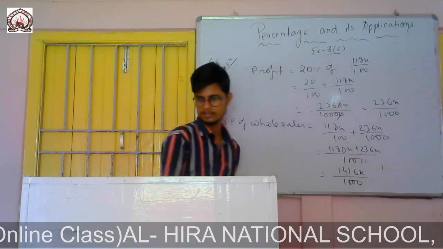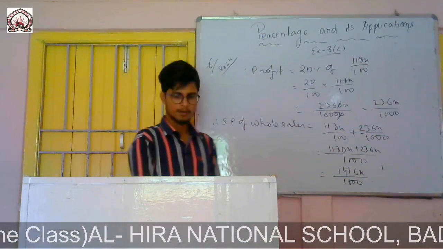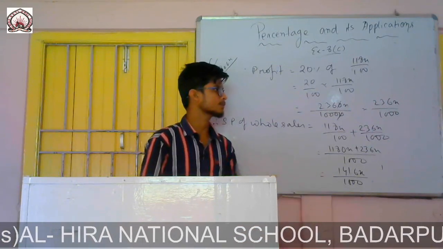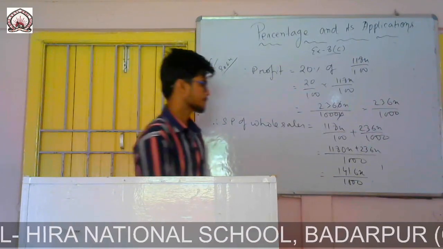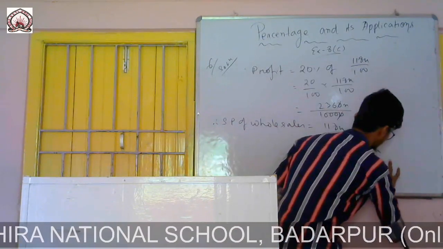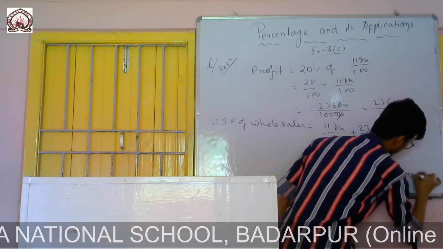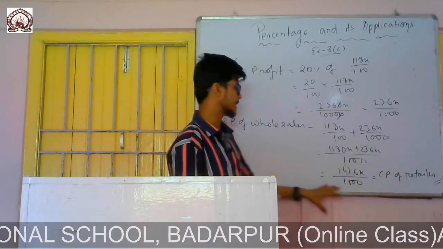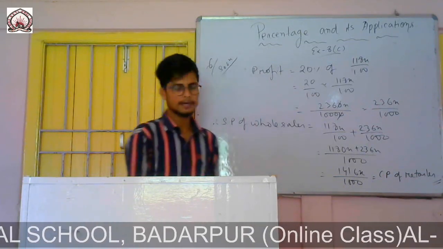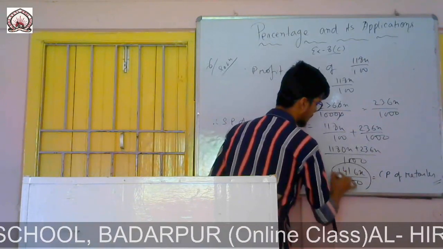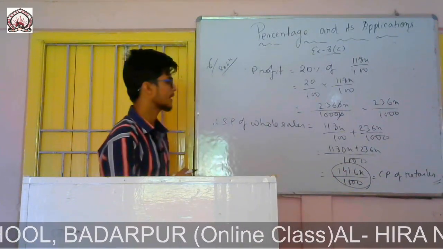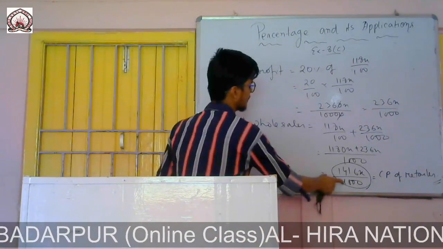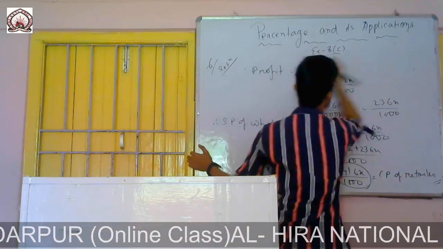So it is 1416x by 1000. This is the selling price of the wholesaler, and the selling price of the wholesaler is equal to the cost price of the retailer. So this is the cost price of the retailer. Now we'll use this to find how much profit the retailer will gain on this amount.